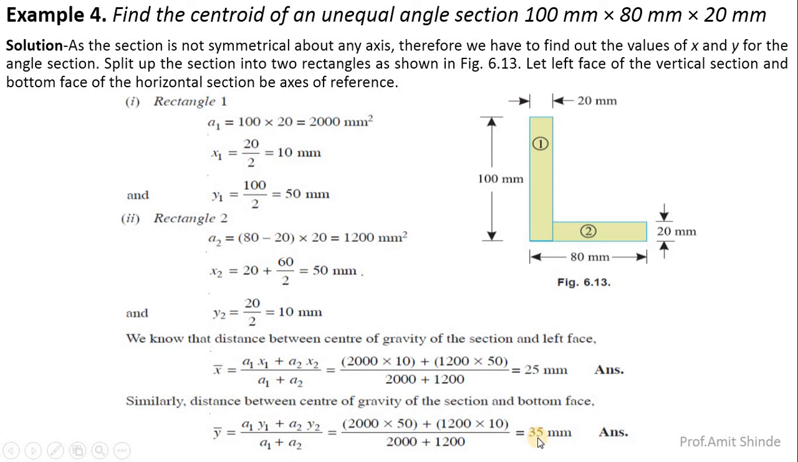By calculating we get 35 millimeter. Then it means that the centroid of this angle section or L section is located at x bar equal to 25 millimeter and y bar equal to 35 millimeter. Thank you for listening to this video.